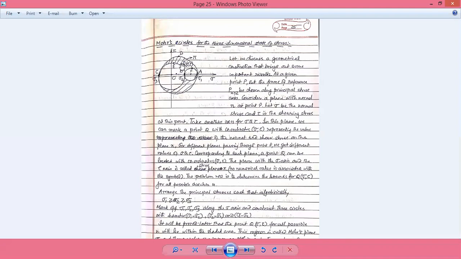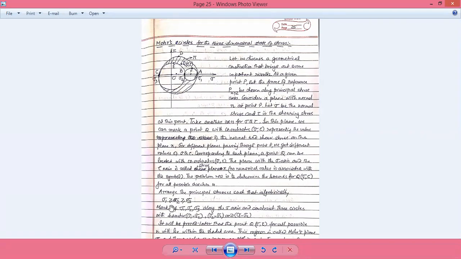And we have to calculate the value of the abscissa here, which is actually sigma 1 plus sigma 2 divided by 2, in fact the normal stress; as sigma 3 is negative, it is sigma 1 minus sigma 3 divided by 2. That is the way we are plotting all three circles. Instead of our strength of materials, where we get only one circle, here we are plotting three circles for three different conditions: sigma 1 minus sigma 2, sigma 2 minus sigma 3, and sigma 3 minus sigma 1.